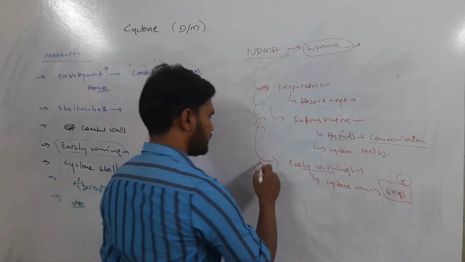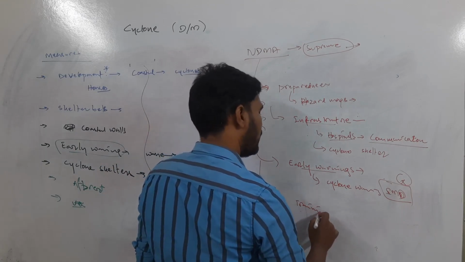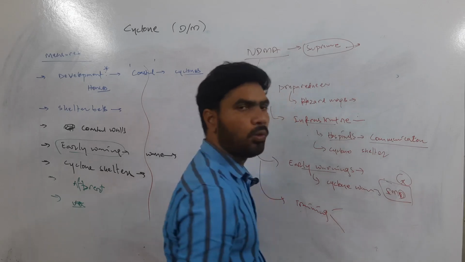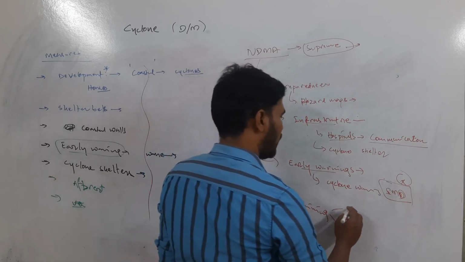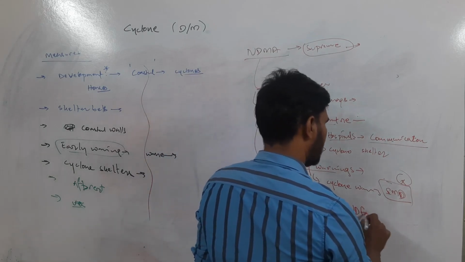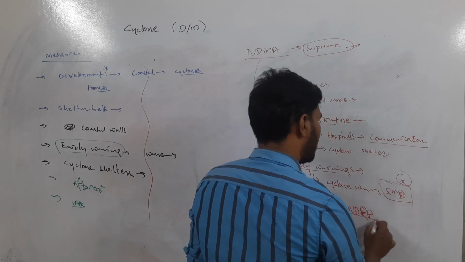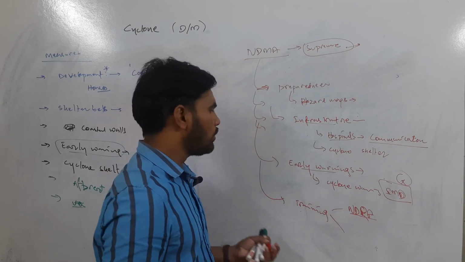And then afterwards, it will talk about training, training of the people who respond to this disaster whenever there is an occurrence of cyclone. There are special forces like NDRF, National Disaster Response Force, and other government servants, public servants, NGOs, and how they have to respond.